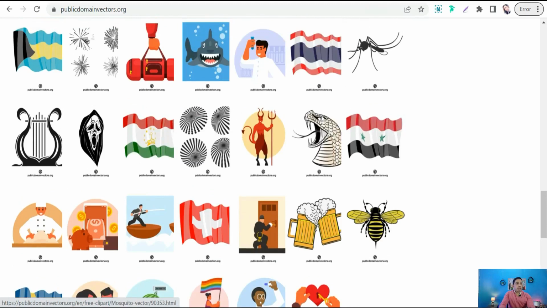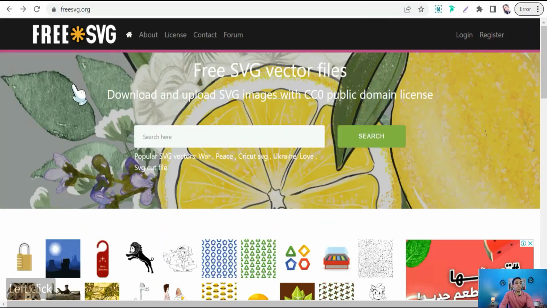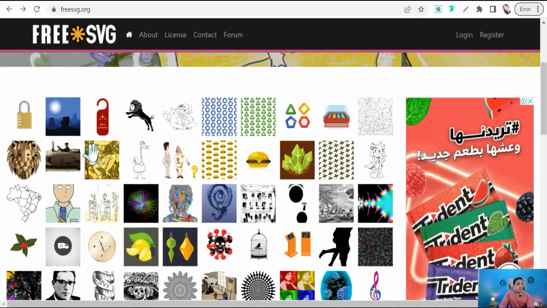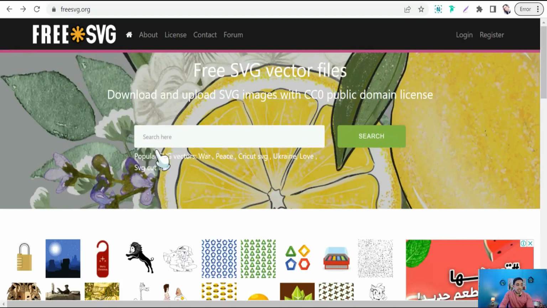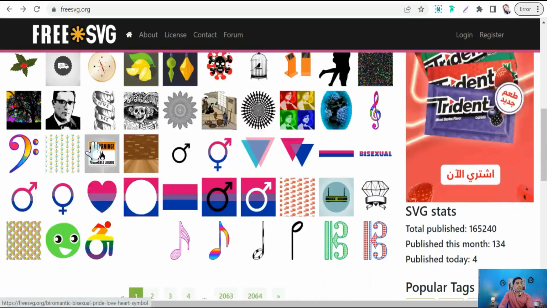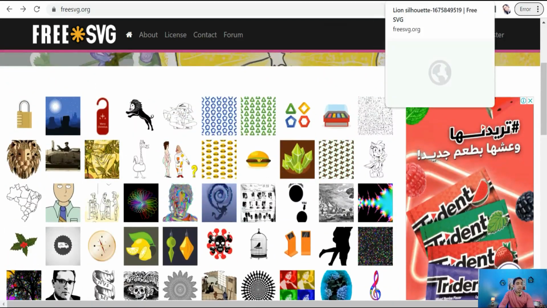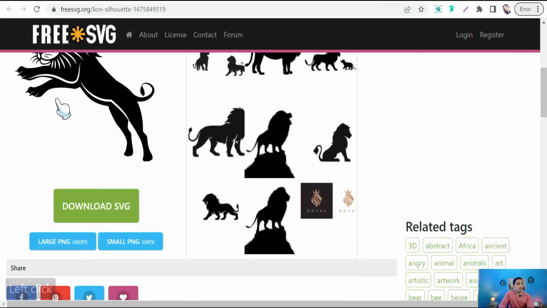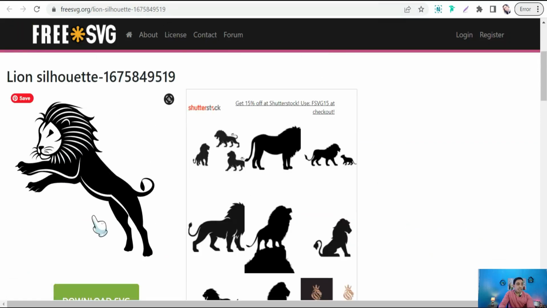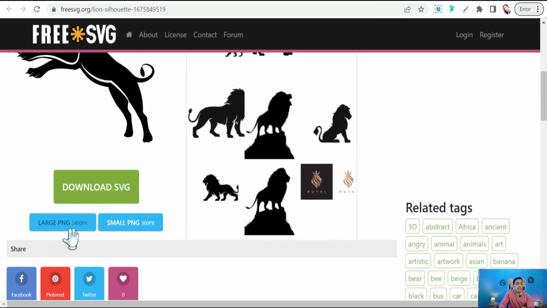And the next website quickly is freesvg.org. Here you can find enormous amounts of vectors and illustrations, as you see, under a public domain license. And the best thing here in freesvg.org, you are able to download your vector in two formats, SVG or PNG, in two different sizes.